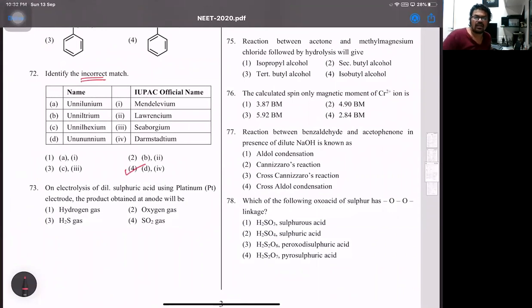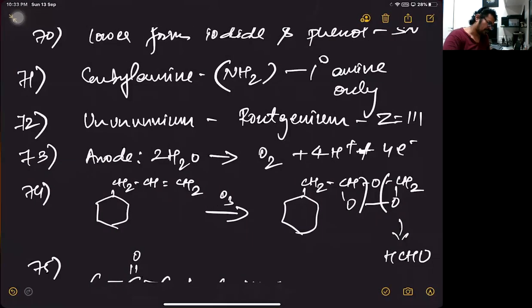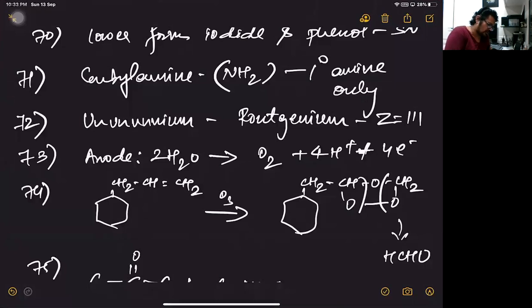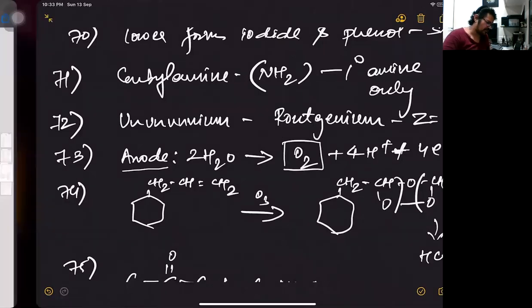The next, electrolysis of dilute sulfuric acid using platinum electrode. The products at anode will be... Now using platinum electrodes, we'll have selective discharge. So it's water, which is going to give us oxygen gas at the anode. So it's water which will get oxidized. Observe this reaction. At anode, 2 water will give oxygen gas. All right. So that's 73.